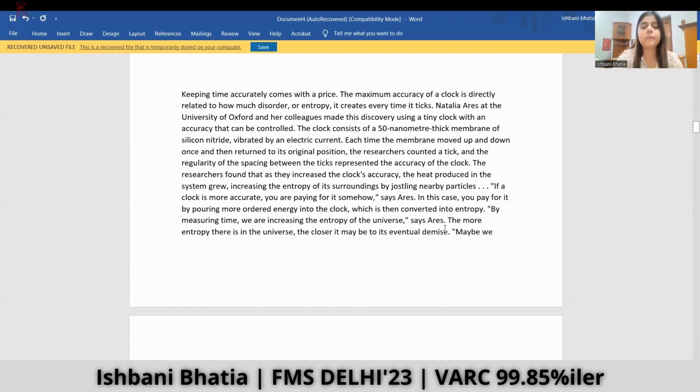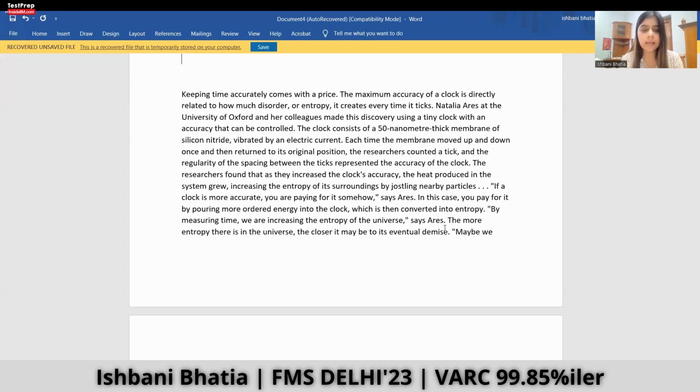Keeping time accurately comes with a price. The maximum accuracy of a clock is directly related to how much order or disorder or entropy it creates every time it ticks. Natalia Aris at the University of Oxford and her colleagues made this discovery using a tiny clock with an accuracy that can be controlled. The clock consists of a 50 nanometer thick membrane of silicon nitride vibrated by an electric current. Each time the membrane moved up and down once and then returned to its original position, the researchers counted a tick, and the regularity of the spacing between the ticks represented the accuracy of the clock.